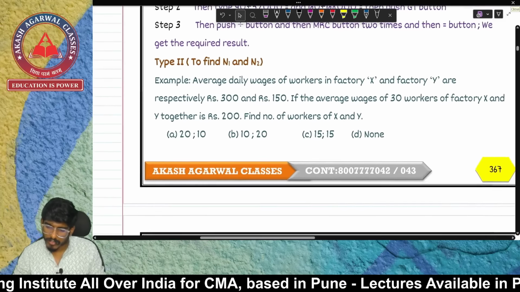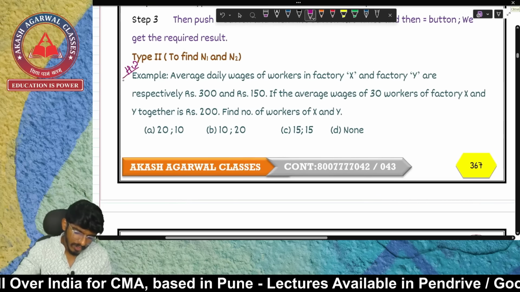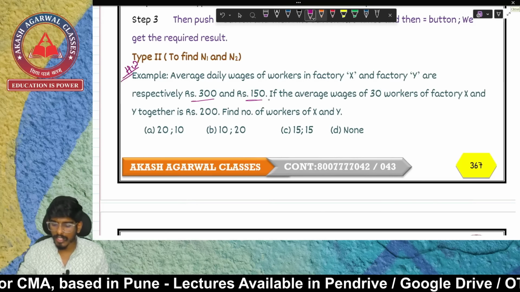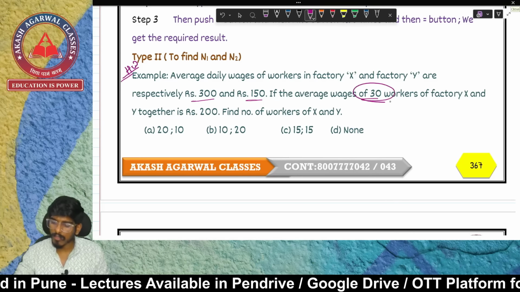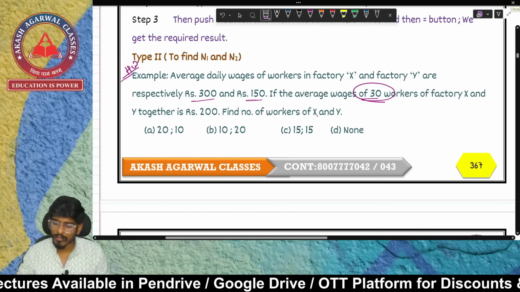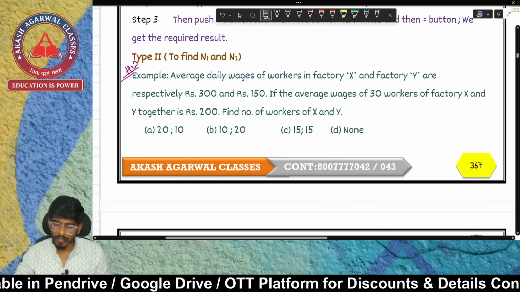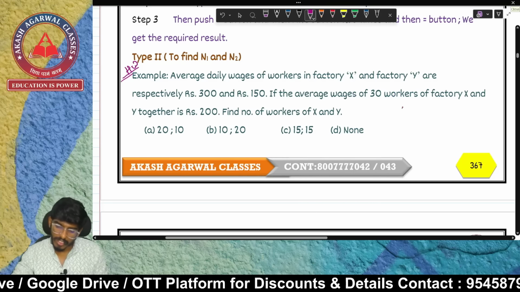So again, there is an example. This example is for your homework. What you can do is take a screenshot over here. The average daily wages of factories X and Y are 300 and 150. The average wages of 30 workers is given, and Y is 200. Then you have to find the value of X and Y. Over here, the average daily wage is given.